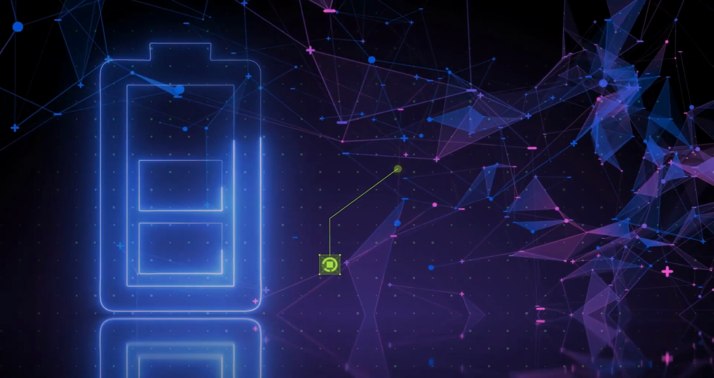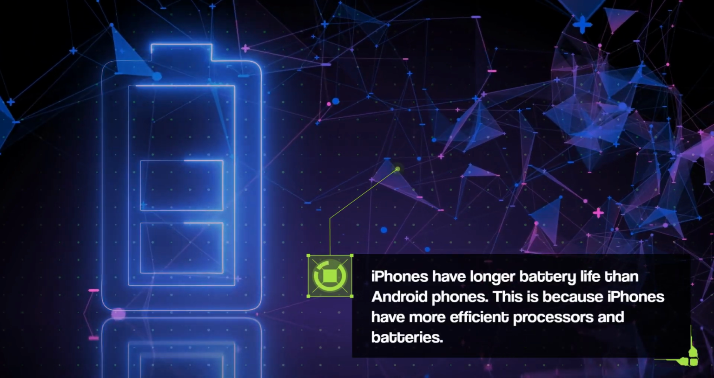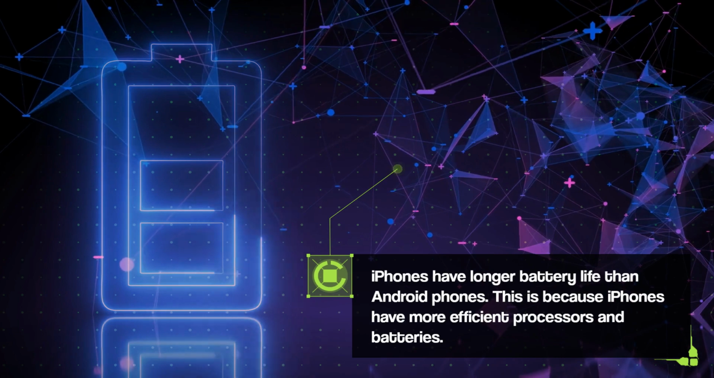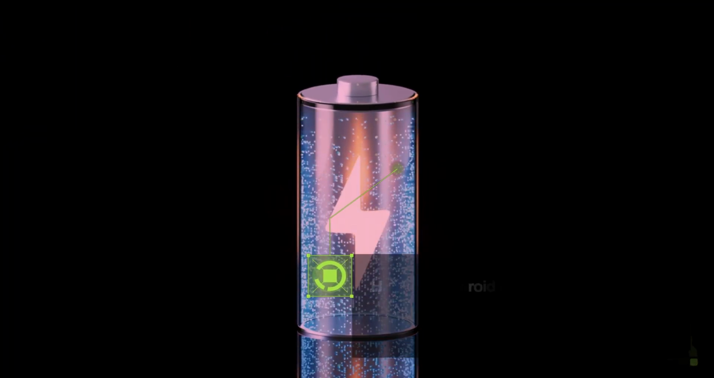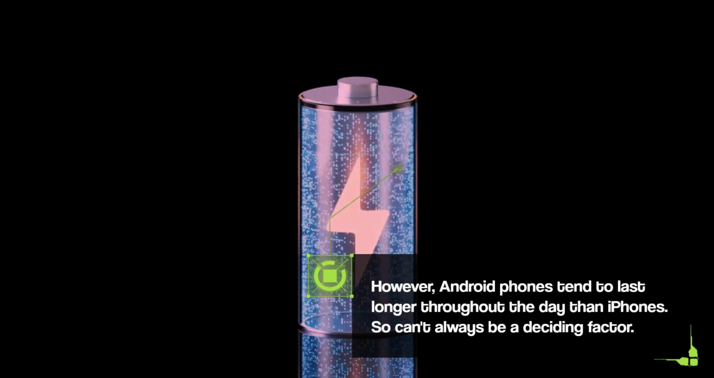iPhones have longer battery life than Android phones. This is because iPhones have more efficient processors and batteries. However, Android phones tend to last longer throughout the day than iPhones. So it can't always be a deciding factor.